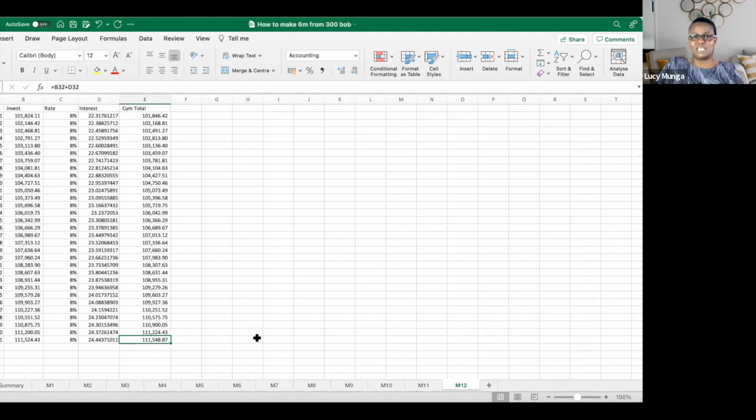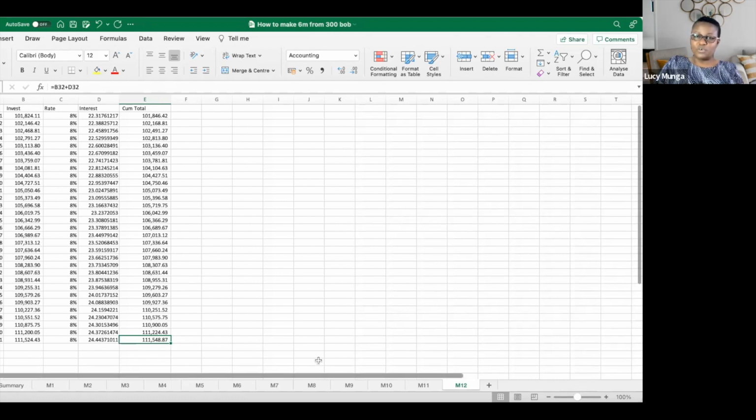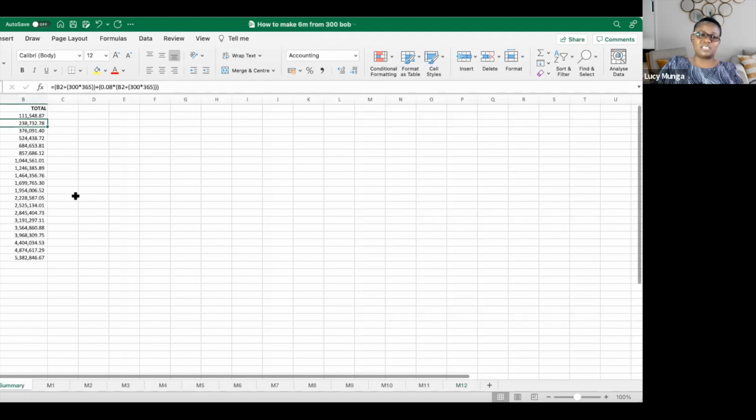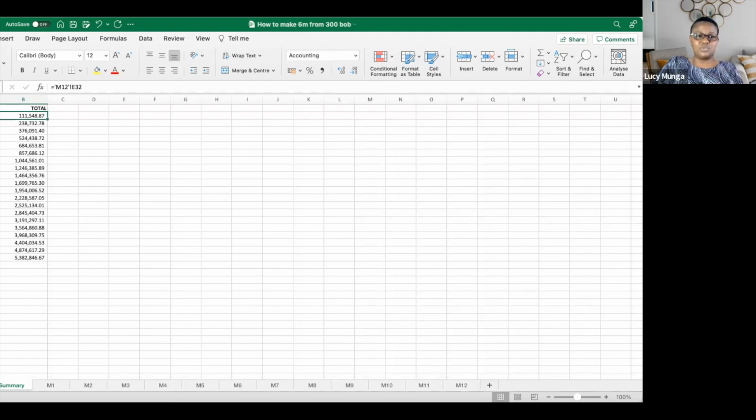So in month 12, you have 111,548.87 for the year. So for the group that we have been working on with the 52 weeks challenge, with 300 bob saving in a good investment vehicle that earns you 8% per annum, you should be able to make over 100,000 that year. So if in 1 year you have made that 111, let's go to the summary and we see in year 1 you've made 111. So you use the same formula in year 2 and make 238. Finally, in year 20, you have your 5.3 million you have made.